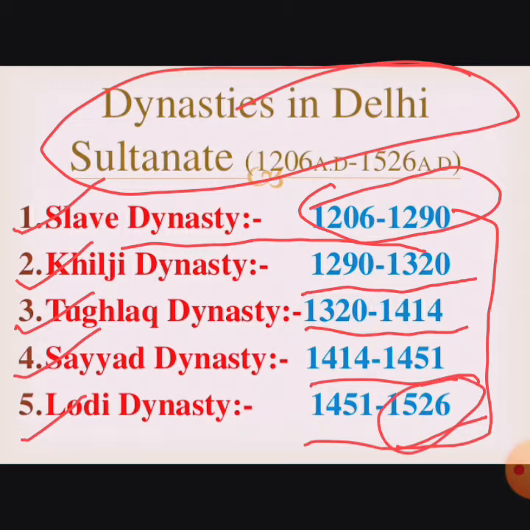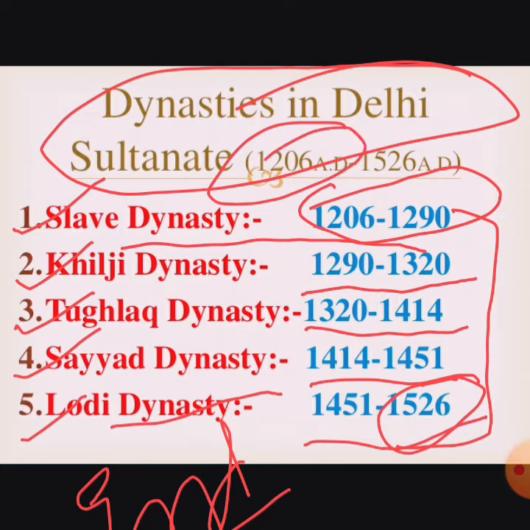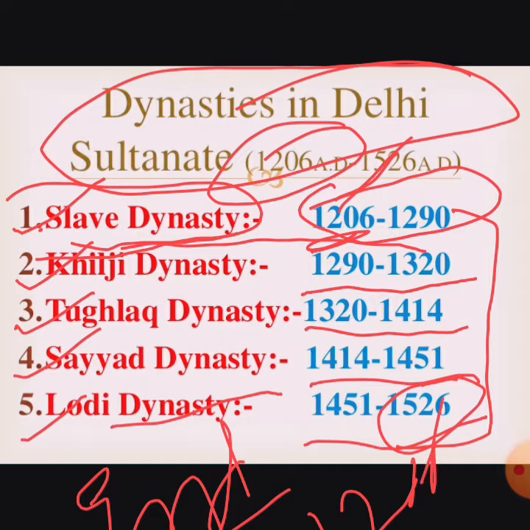1526 is the time when the Delhi Sultanate ended. तो complete end हो गया था 1526 में. The Delhi Sultanate began from 1206. Yesterday we discussed that was Qutubuddin Aibak, the slave ruler of the slave dynasty. He was appointed as a ruler in 1206. From 1206 to 1210 he died, and after that Iltutmish came as the next ruler.